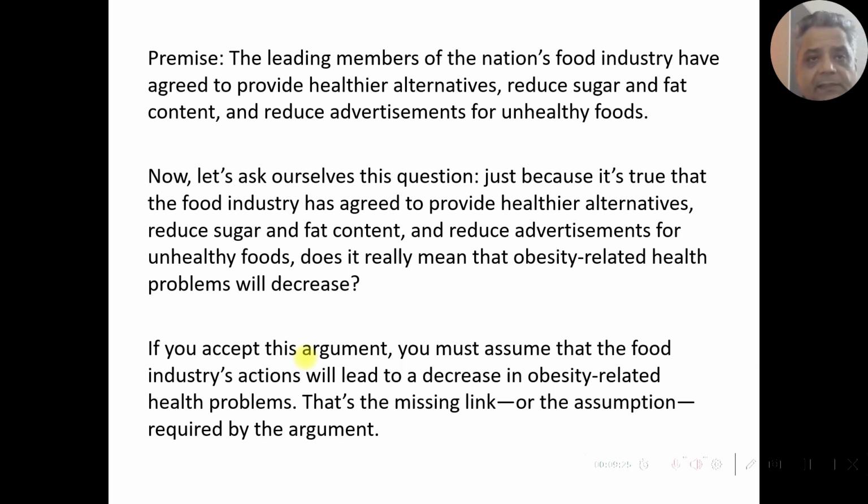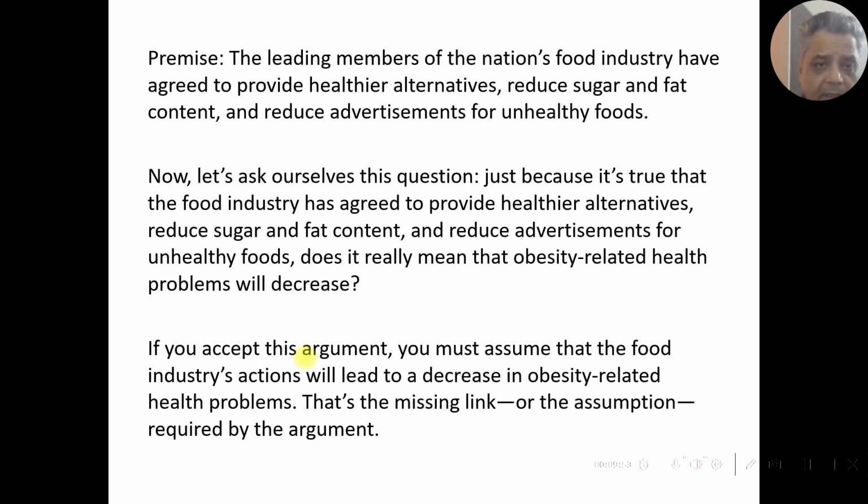Why? The premise is that the leading members of the nation's food industry have agreed to provide healthy alternatives, reduce sugar and fat content, and reduce advertisements for unhealthy foods. Now let's ask ourselves this question: just because it's true that the food industry has agreed to provide healthier alternatives, reduce sugar and fat content, and reduce advertisements for unhealthy foods, does it really mean that obesity-related health problems will decrease?